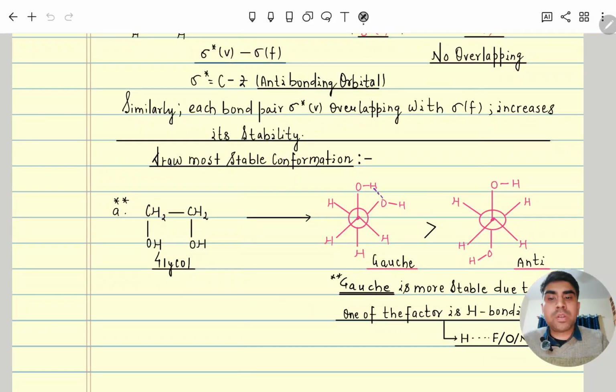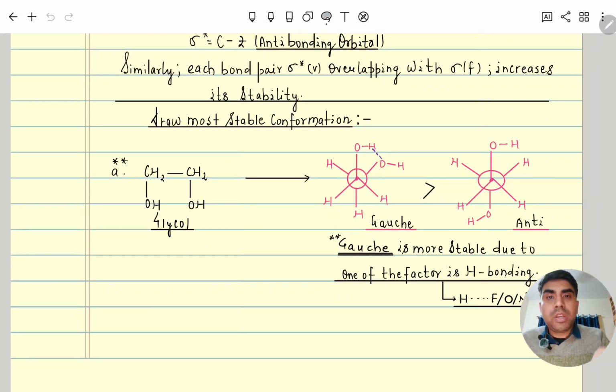Next, here it is asking to draw the most stable conformers. Generally we have the notion that anti is more stable than gauche, then gauche is more stable than partially eclipsed, and fully eclipsed is the least stable. So here, let's suppose this is glycol, a vicinal diol, or pinacol.